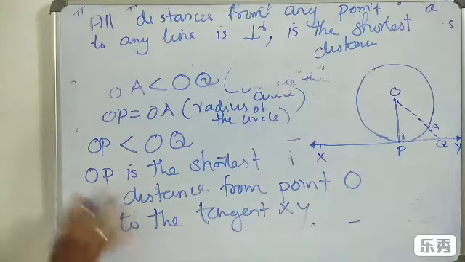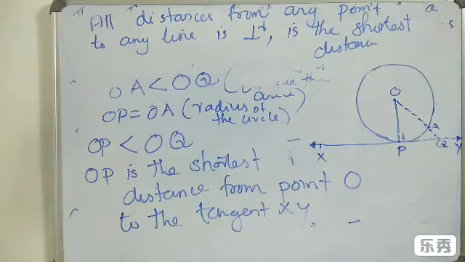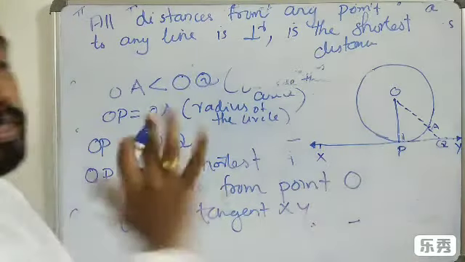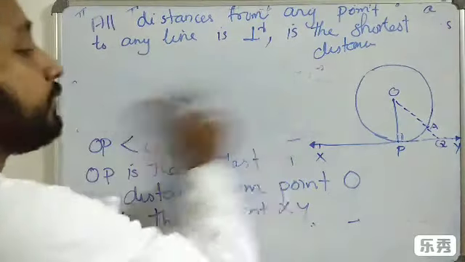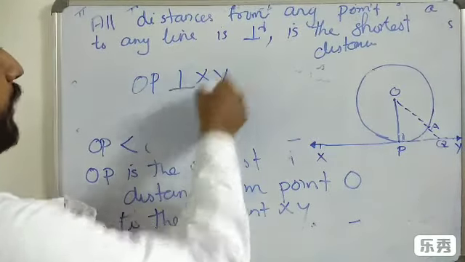So from a point to a line, the shortest distance is the perpendicular distance. We have OP is the shortest distance. So we can say that OP is perpendicular to XY. Therefore, OP is perpendicular to XY.